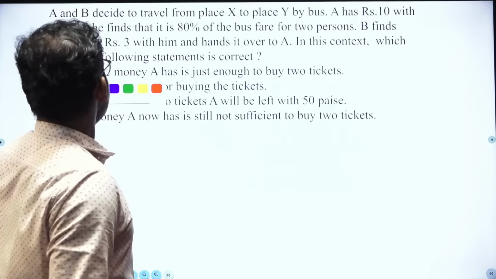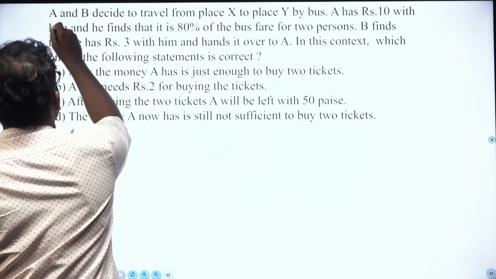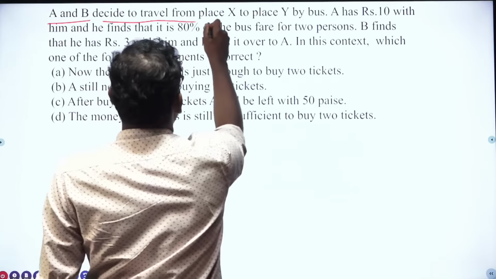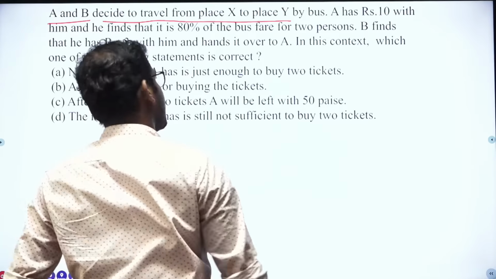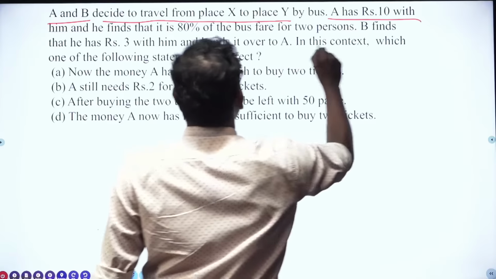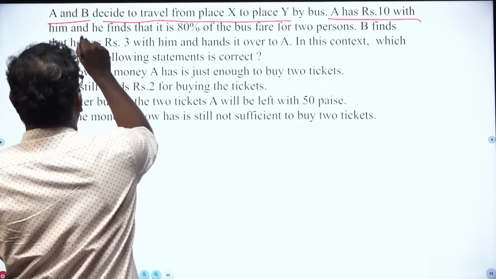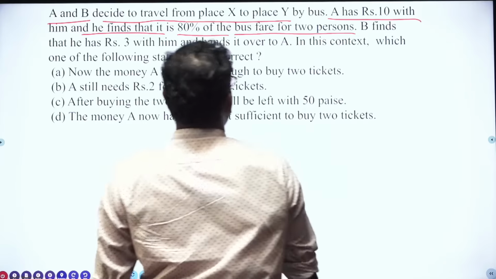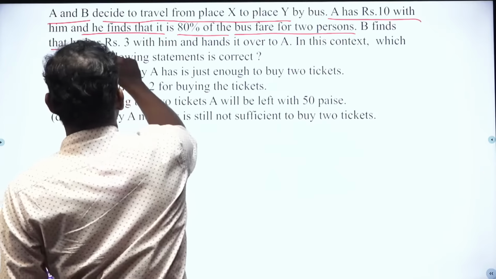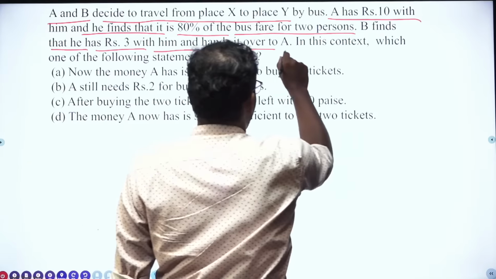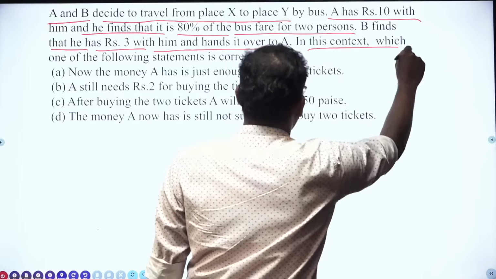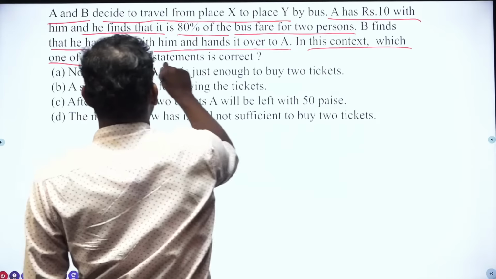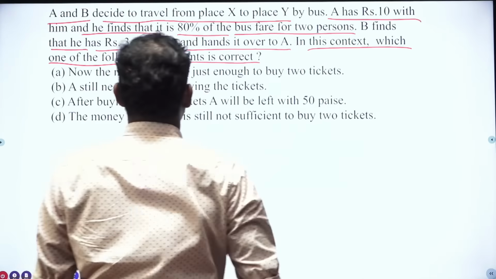The question is, A and B decide to travel from place X to place Y by bus. A has 10 rupees with him and he finds that it is 80% of the bus fare for 2 persons. B finds that he has 3 rupees with him and hands it over to A. In this context, which one of the following statements is correct?